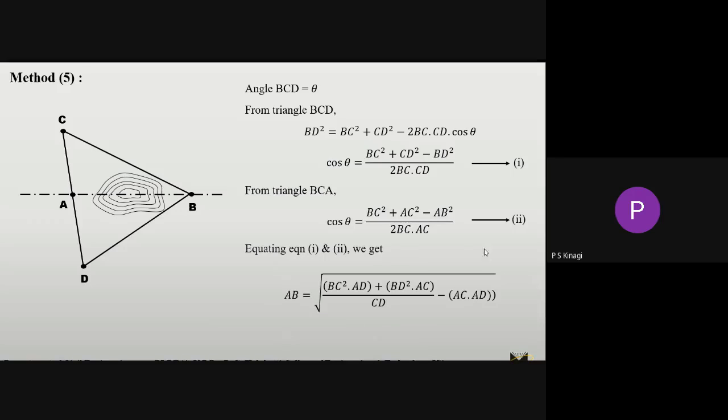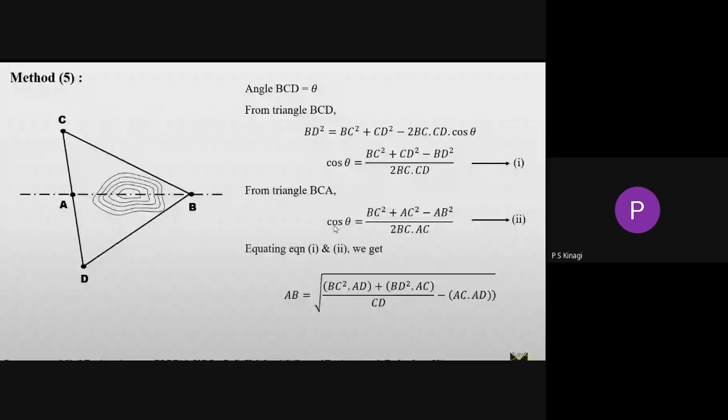By using this formula, we get the distance of A and B. This is the case when I am considering the angle theta at the point C. If theta is considered elsewhere, the AB formula will have small changes. Remember that the formula depends upon theta being considered at the point C.